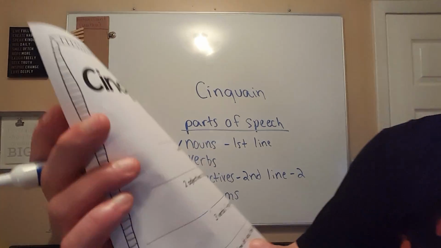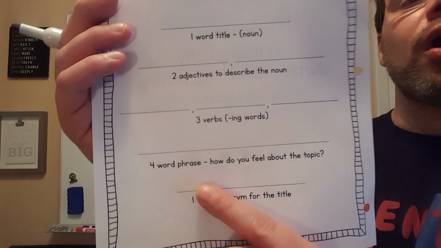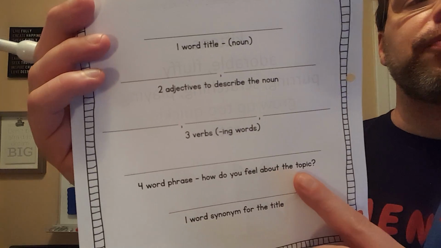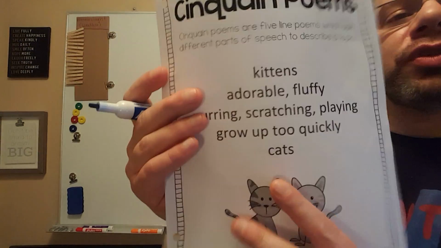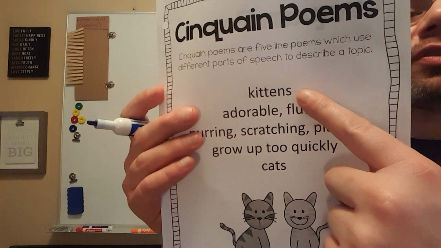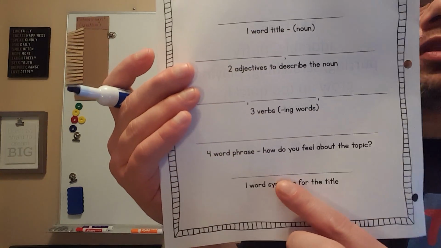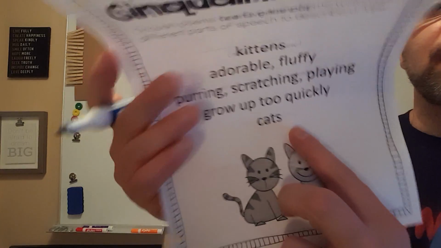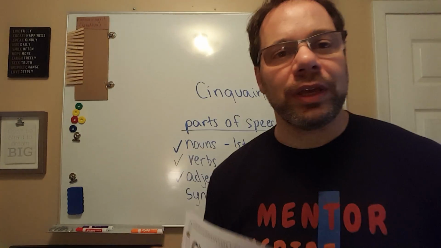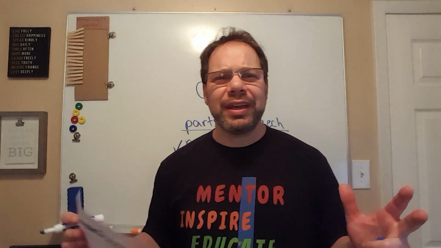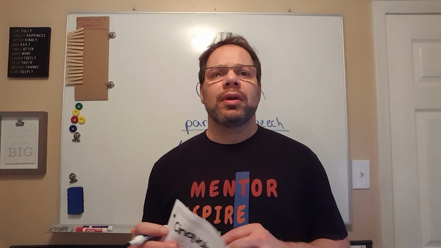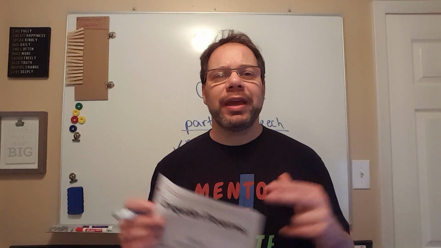So how do you feel about the topic? A 4-word phrase about how you feel about the topic. So this person's topic is kittens, right? How do they feel about them? That they grow up too quickly, right? They grow up too quickly. You know, they're only kittens, like really playful, playing with a ball of yarn, playing with other kittens, like running around, going crazy.